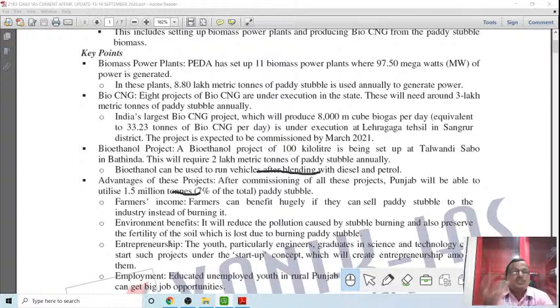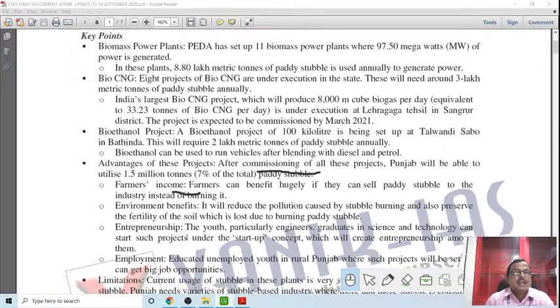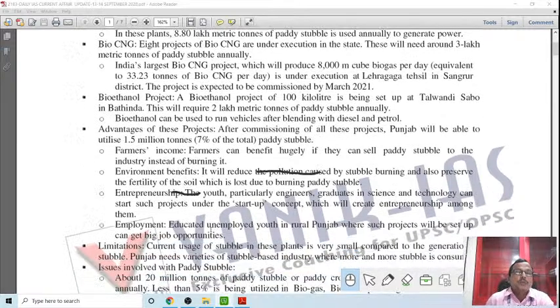If this is launched as a financially viable project, then a lot of youth, especially those who are technically qualified like engineers, even science graduates, can take up these projects as entrepreneurs. Then next comes employment. Because this is an emerging area, with manufacturing and value addition, more and more educated unemployed youth in rural Punjab will definitely benefit, because this will create huge job opportunities.